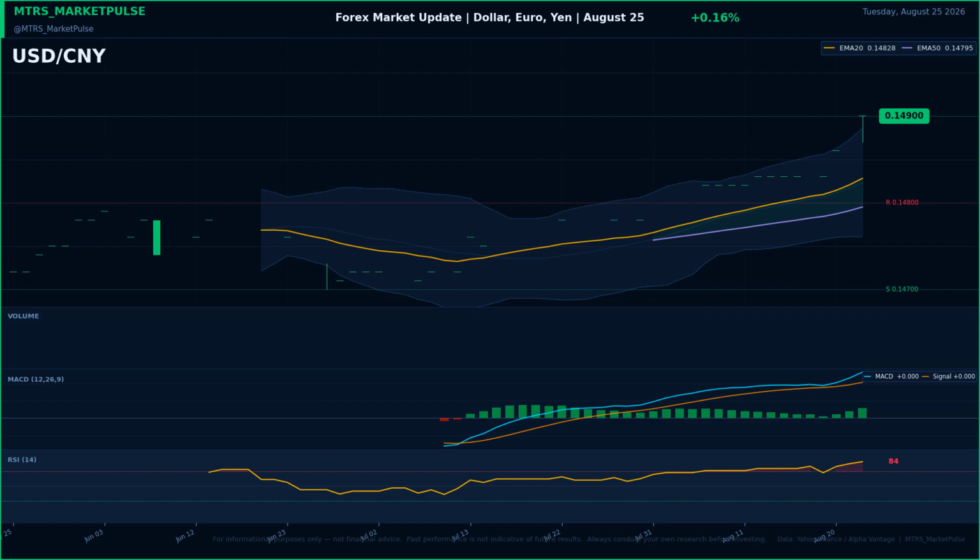US dollar to Chinese yuan is trading at 0.1490, gaining 0.16% on the session. The onshore yuan reflects PBOC daily fixings, US-China trade dynamics, and capital flow controls. Currency markets are reacting to panel remarks about the European economy during a discussion on the global economic outlook at the World Economic Forum.